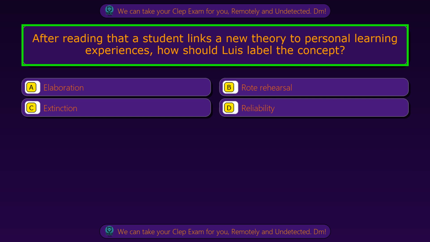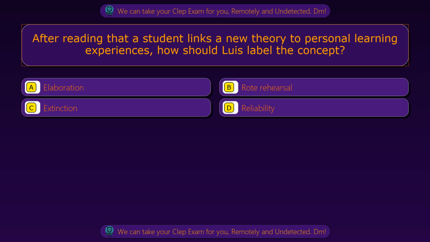Question 39. After reading that a student links a new theory to personal learning experiences, how should Luis label the concept? Option A, elaboration. Option B, rote rehearsal. Option C, extinction. Option D, reliability. The correct answer is option A, elaboration.